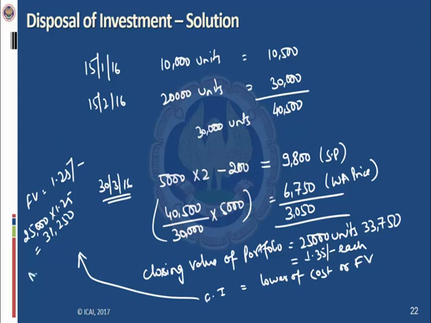So the entity will recognize a mark to market loss in its P&L account for 33,750 minus 31,250. So it is 2,500. So the entity will value the closing investment at 31,250 and recognize the MTM loss in profit and loss account for 2,500 and recognize a profit of 3,050 for selling a portfolio of 5,000 units. I hope now you are able to understand the concept in case of disposal of investment.